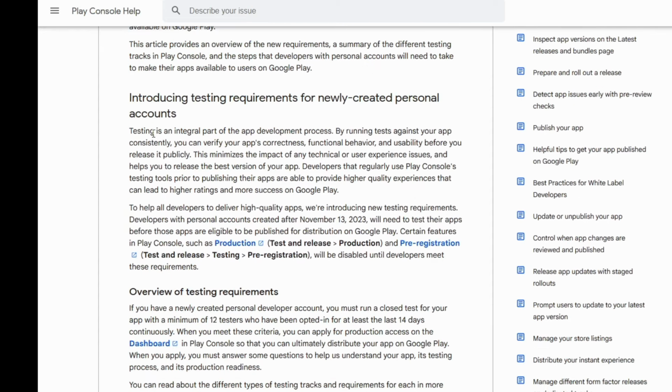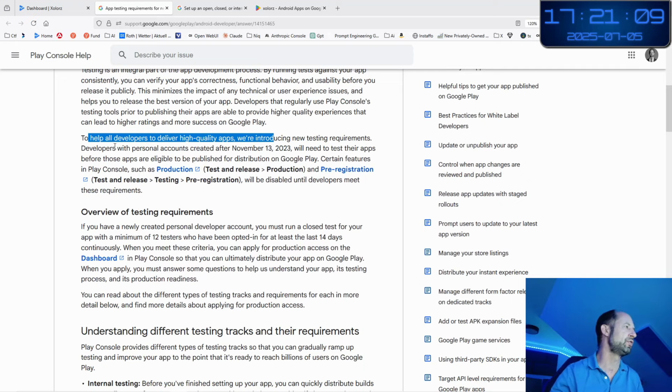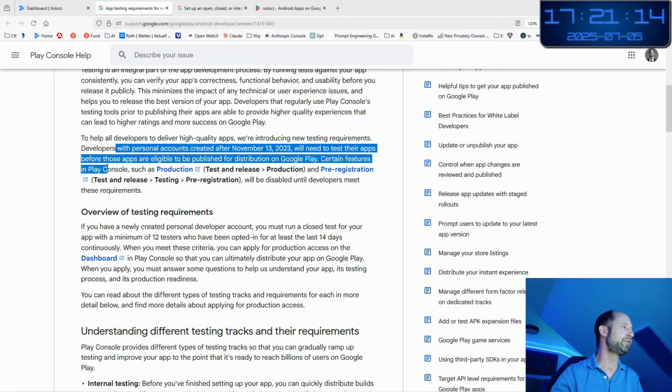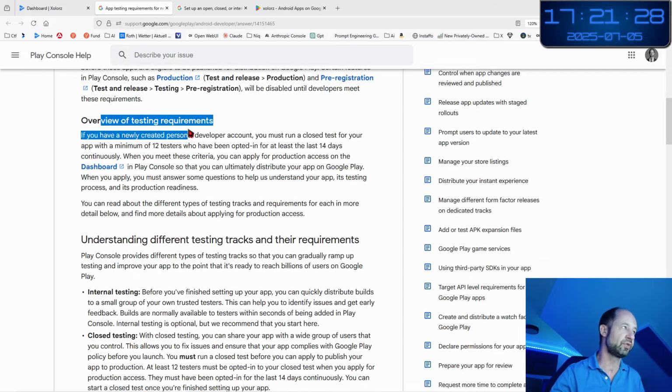Introduction to testing requirements. Testing is an integral part of app development. I agree. By running tests against your app consistently, you verify the app's correctness. Of course, this minimizes the impact of any technical issues. To help all developers deliver high-quality apps, we are introducing new testing requirements, and developers with personal accounts created after November 2023 will need to test their apps before those apps are eligible to be published on Google Play. Certain features in Google Play, such as production, test release production, and pre-registration, will be disabled until developers meet those requirements. An overview of the testing requirements.